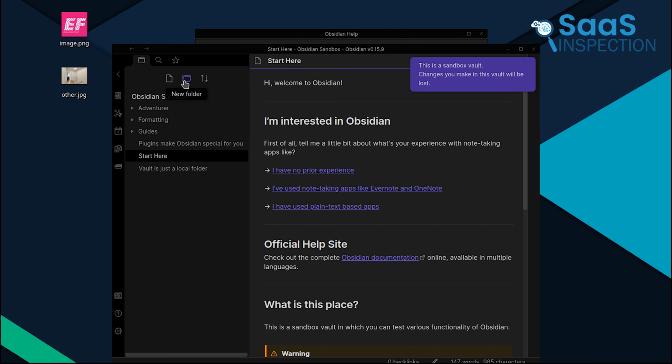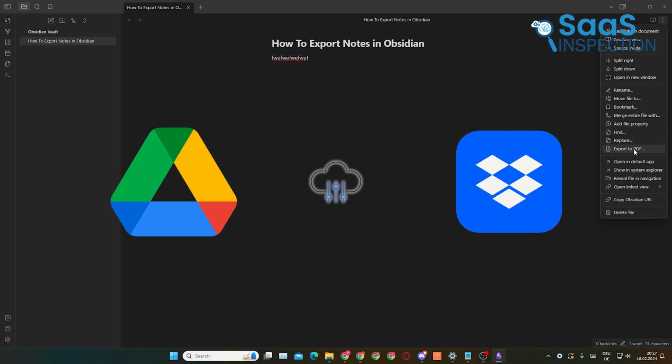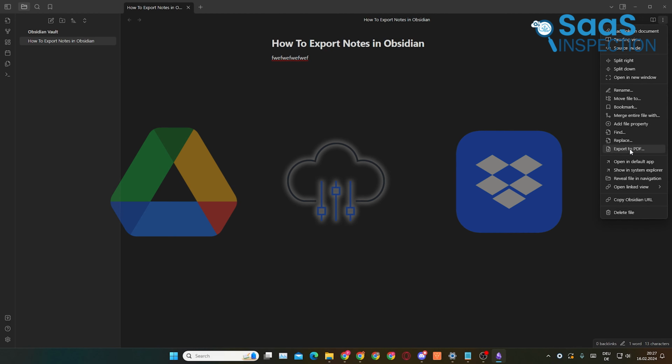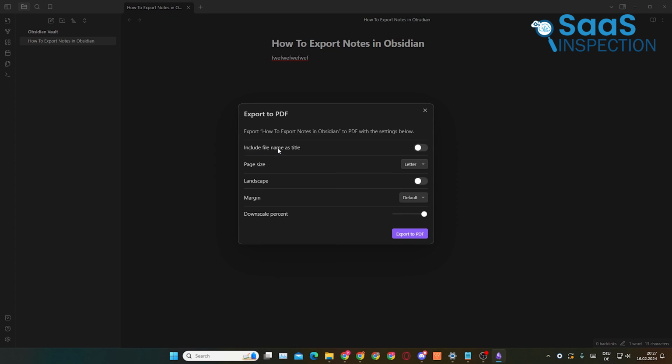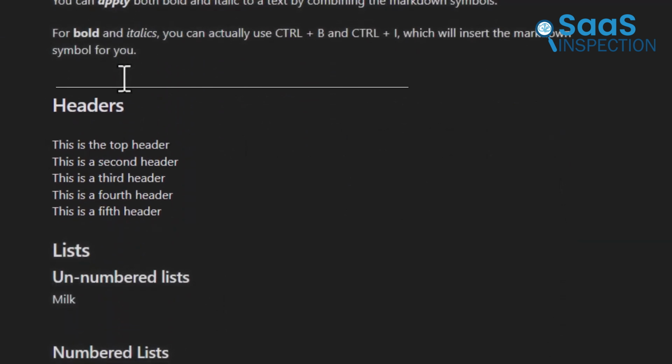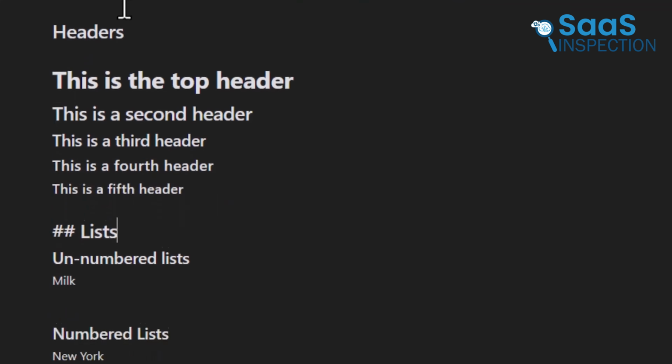Obsidian is a local-first knowledge base tool, which means all your notes are saved on a local device. This is a big plus for users who care about their anonymity and desire to control all data. Your notes are stored as plain text documents on your computer or phone, and you can export your vaults to Google Drive, Dropbox, or other cloud services. Alternatively, you can opt for Obsidian Sync, which is available for $8 per month. Since the database is located locally, the notes can be accessed without an internet connection, which makes Obsidian more suitable for users who are constantly on the move or working in areas with poor connectivity.